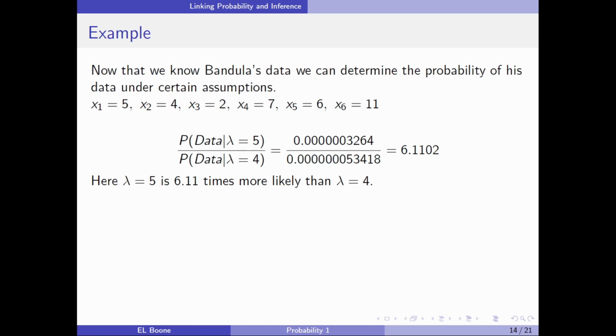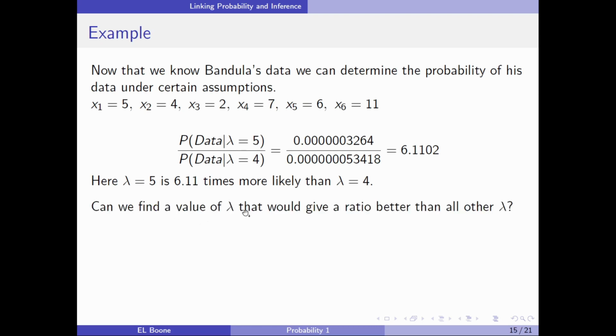Now, wait a minute. This is an inference idea, right? We've made a conclusion that lambda 5 is more likely than lambda 4, so maybe it should be preferred? I don't know. But we're able to look at this and choose values of lambda, and we're starting to make conclusions about the value of lambda. And lambda is the parameter in the population. It's not the parameter in the sample. So we have to keep that in mind. We're now making an inference about the population from the sample.